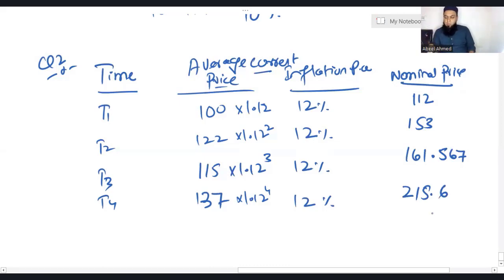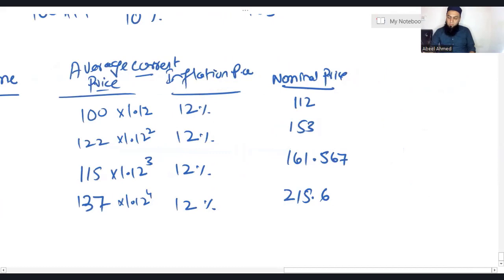Now in question number 2, you cannot do this. If someone takes 112 and multiplies this with 1.12, that will be incorrect. The shortcut which we did discuss in question 1 is not applicable in question 2 because in question 2, the average current price of each year is different. So if you come across a question which is exactly similar to my example 2, question 2, then you have to incorporate inflation, and there's only one way, the way in which I have incorporated.